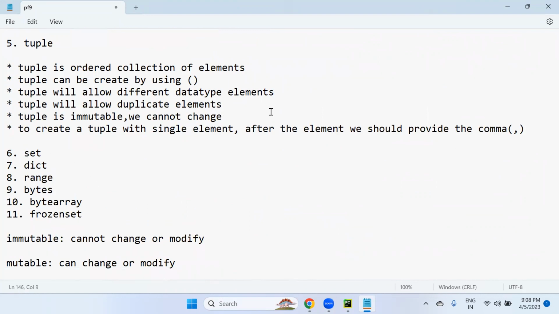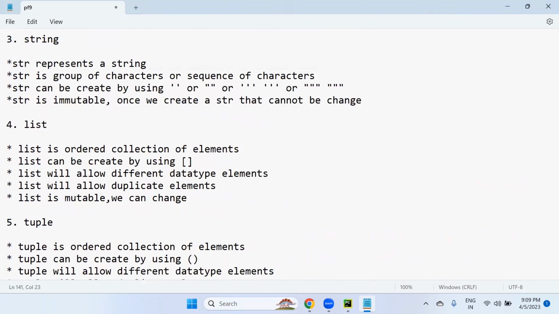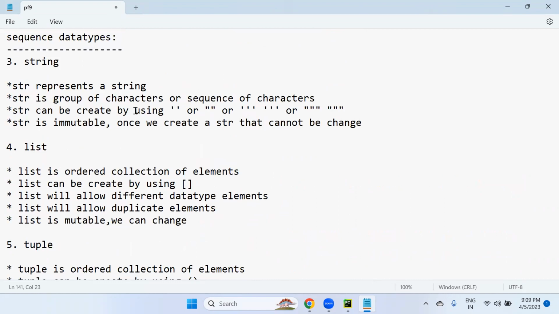I will explain clearly the purpose of each and every data structure. In upcoming sessions, once we complete operators and control flow statements, we'll discuss each and every data structure in detail. Every data structure has a lot of functions, and all functions we'll discuss in detail. Here, in the previous lecture and this lecture, I'm just explaining each data structure, how to create it, and what its purpose is.